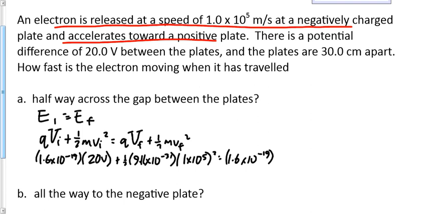What's VF? We don't really know. But if we made Vi 20, then VF, since we've gone halfway across, would be 10, right? Our potential difference is 20, so we've gone halfway across that. We have to subtract 10 from the initial of 20. My mass is 9.11 again. Man, this is a long one. And we're solving for vf. Would you expect vf to be bigger or smaller than 1 times 10 to the 5? Car's going down a hill. Speeds up, right? It's bigger. Remember, we lost potential, we gained kinetic energy.